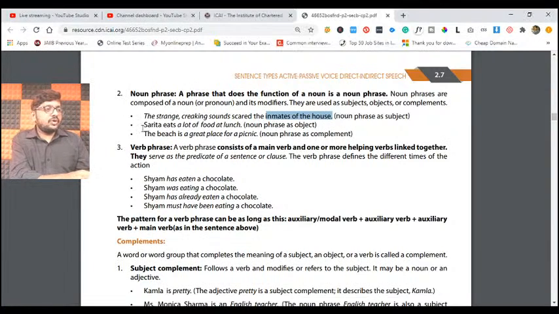For example, you see one more. Sarita eats a lot of food at lunch. Here, if you observe, the noun phrase is used as an object. If I stop my sentence at Sarita eats a lot, it's just a statement, a phrase.